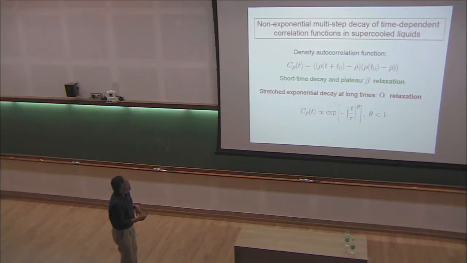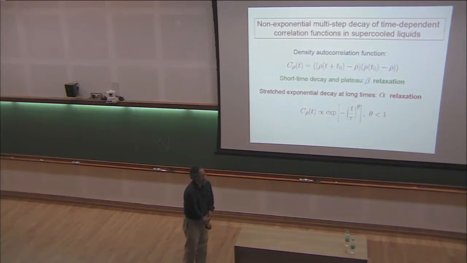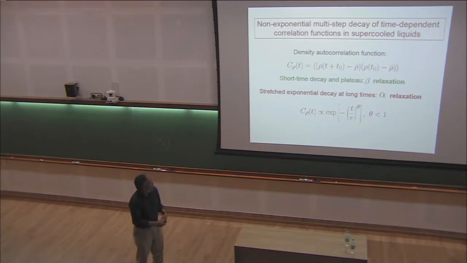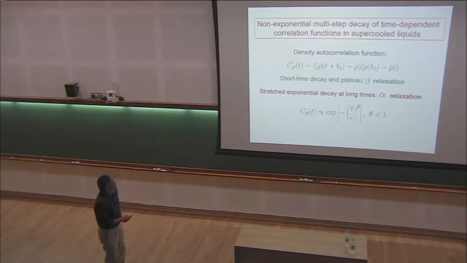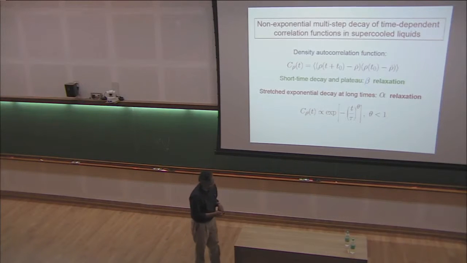And this relaxation is not simple. It is non-Debye. It's not exponential relaxation. There are several regimes of relaxation. In particular, for this talk today, I'd like to distinguish between short-time decay, which we'll call beta relaxation, and I'll show you what that means actually, and long-time decay, which we'll call alpha relaxation. And the behavior of this function in the two regimes is quite different.